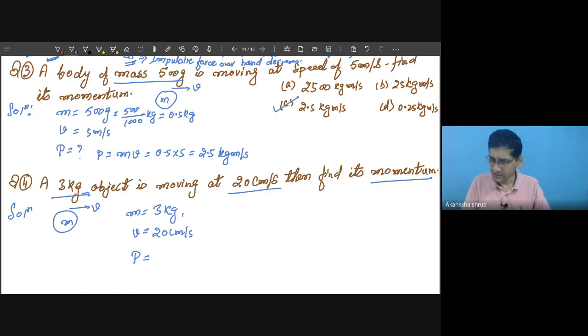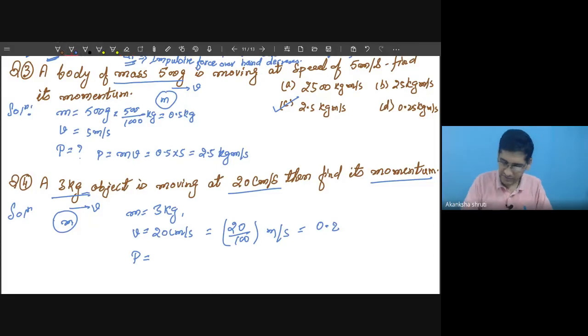Mass in kg, no need to change. Convert this centimeter into meter. It means 20 divided by 100, that much, and the second we need not disturb. Per second is there, so it becomes 0.2 in place of centimeter. Now it becomes meter, so this C word has to be removed.